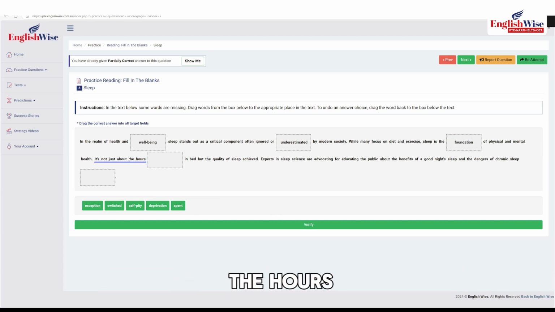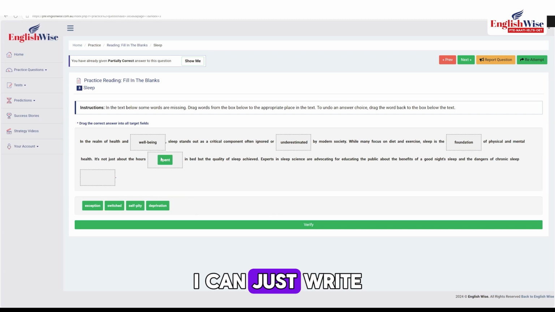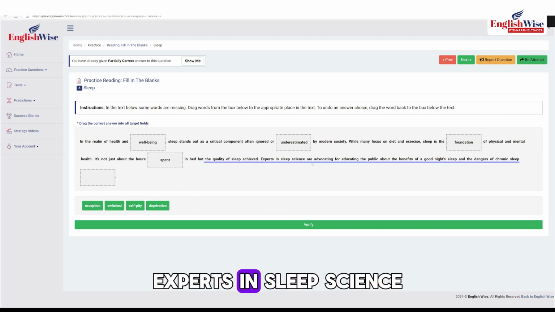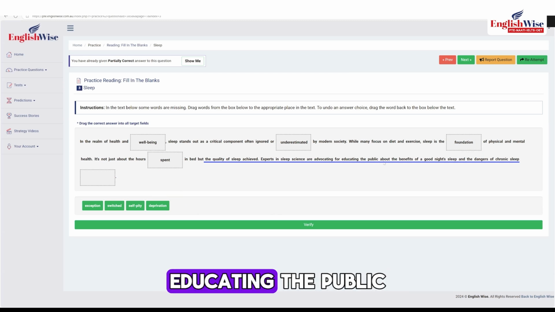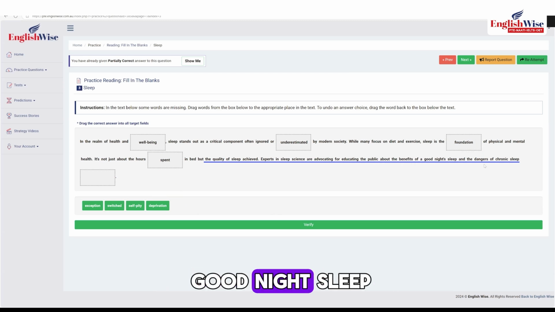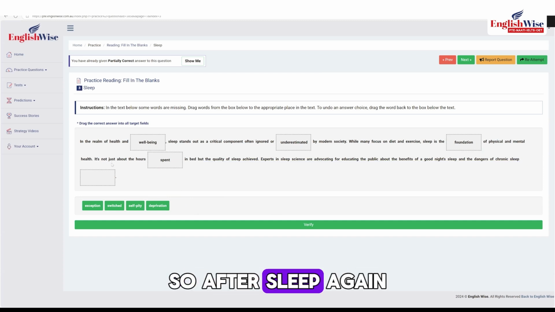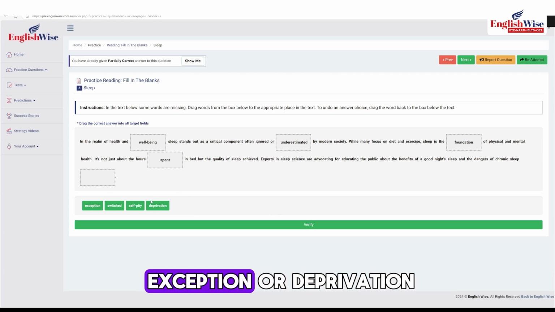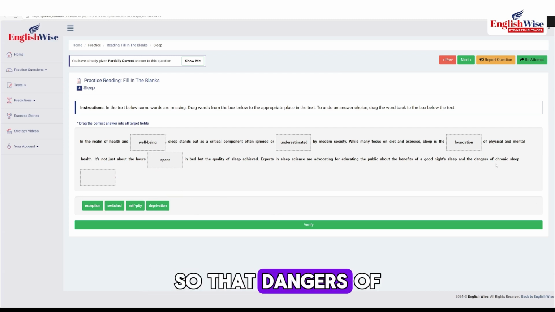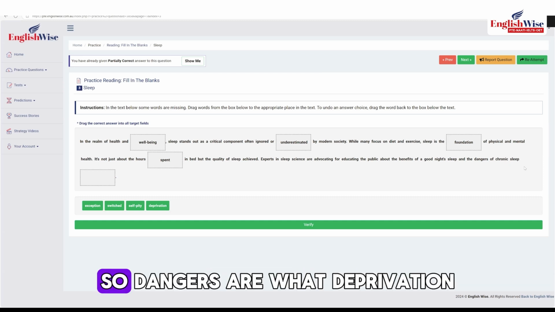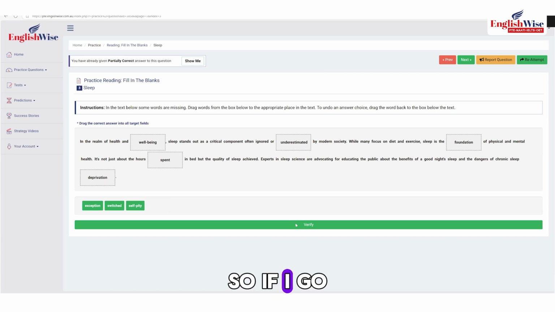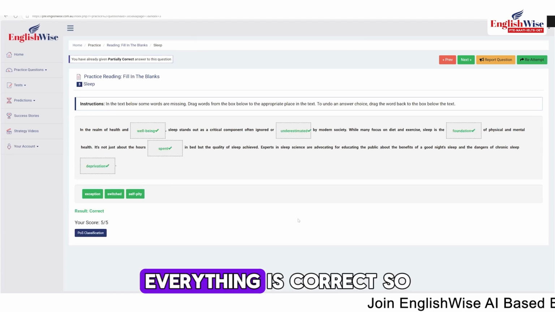It's not just about the hours. So which word is related to hours? I can just write it: hours spent in bed. So in the quality of sleep achieved, experts in sleep science are advocating for educating the public about the benefits of good night sleep and the dangers of chronic sleep dash. So after sleep, again it's a verb, we need a noun now. So the noun is either exception or deprivation. So the dangers of chronic sleep. Dangers are what? Deprivation. That means lack of something. So if I go for checking it, everything is correct.